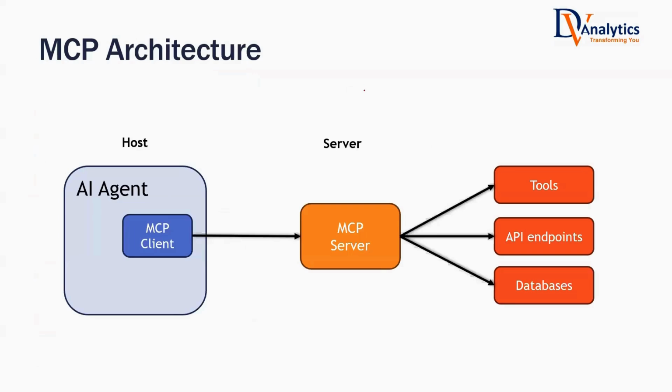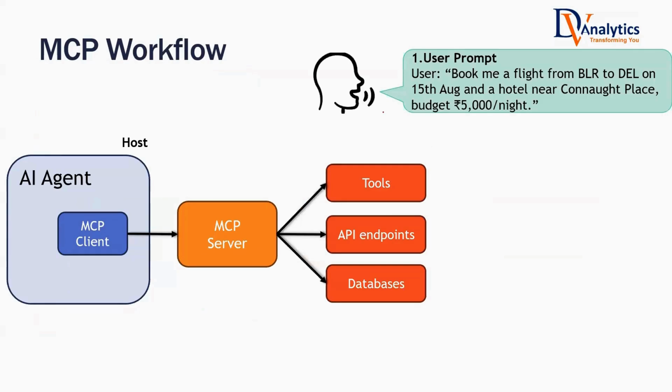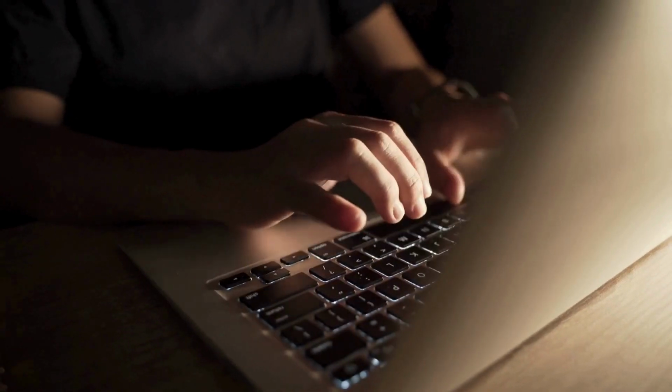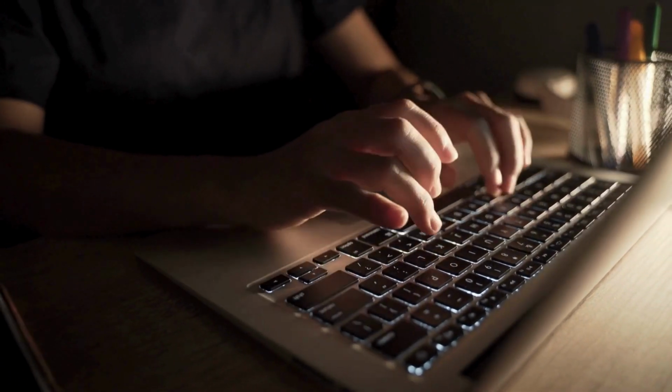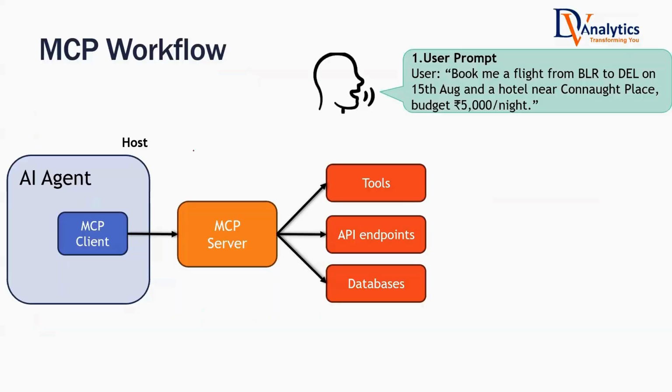So the first step would be the user will give the prompt to the AI agent. I have this AI agent. This AI agent is going to take the information or the prompt from the user. The user has prompted: book me a flight from Bangalore to Delhi on 15th August, and book a hotel near a particular place. My budget is this much. Now that will be given to the AI agent.